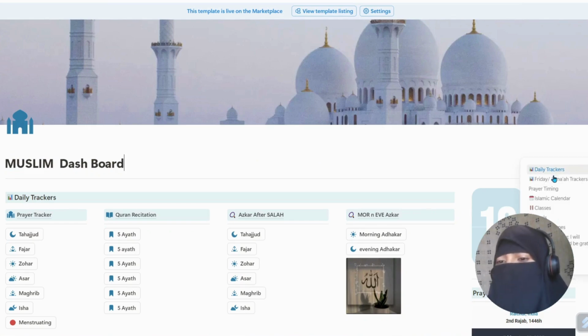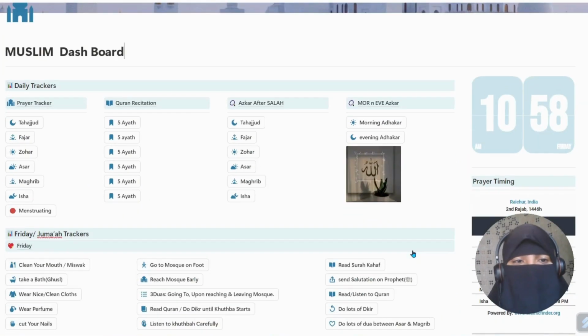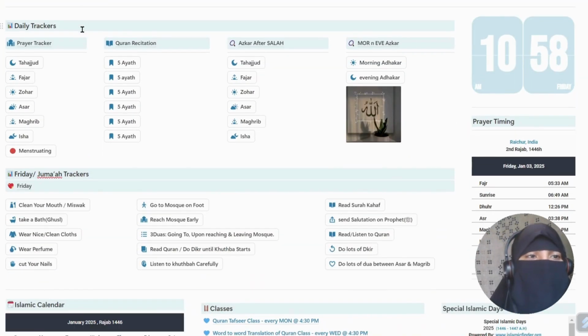On that line, you can see all the content you have in this template: daily trackers, Jummah tracker, prayer timings, Islamic calendar, goals, classes, Laylat al-Qadr and other Islamic special days, all those things. So let us first see what is there in the daily trackers.